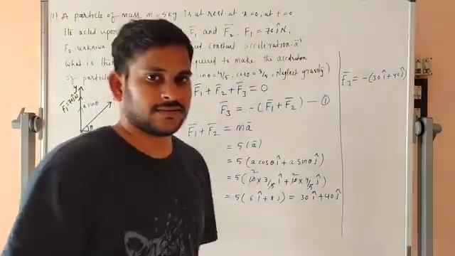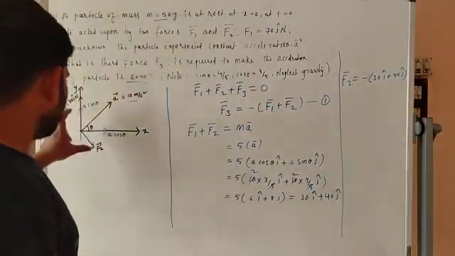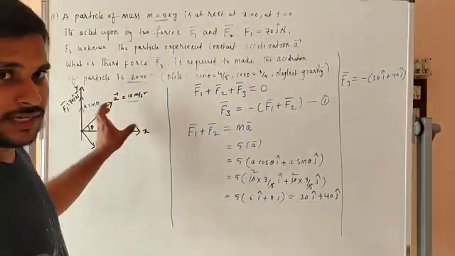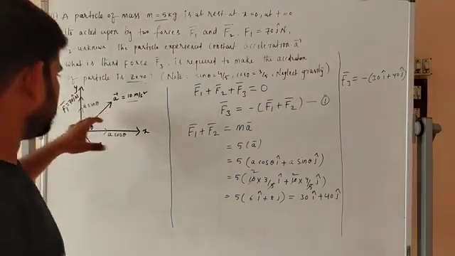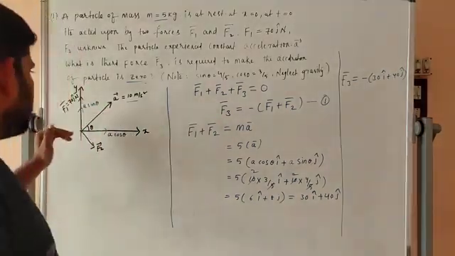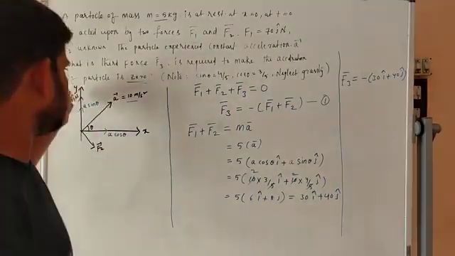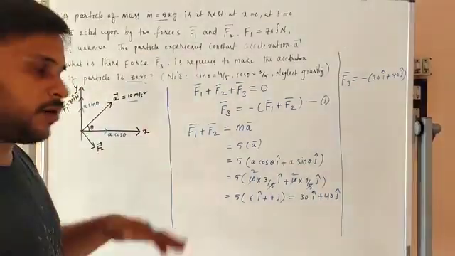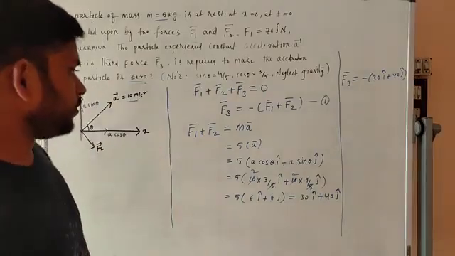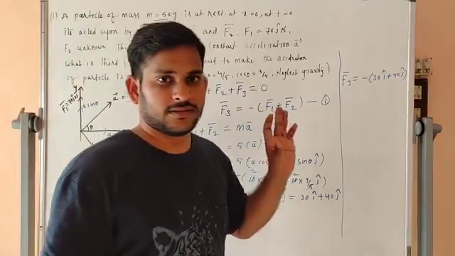That is the answer. Simple. Firstly, we have to divide the components of A, into x-axis and y-axis, and substitute these in the formula. Then we will get everything.